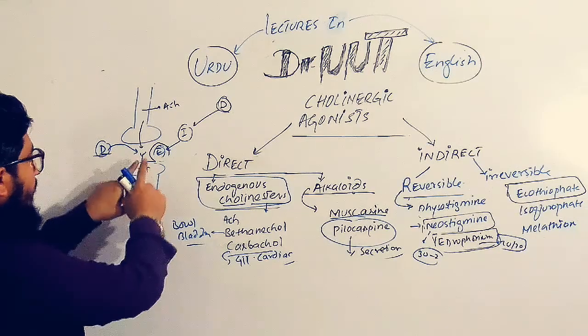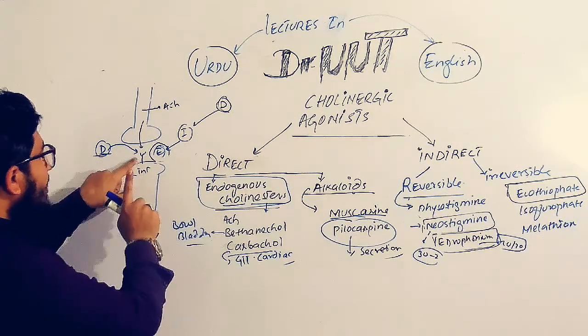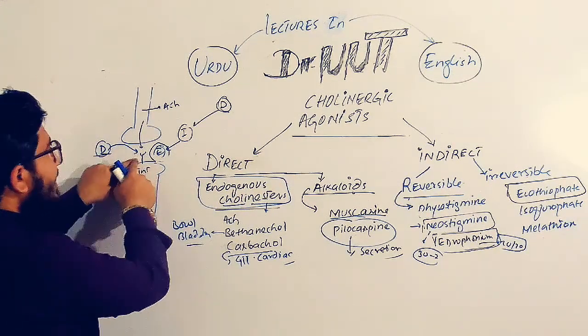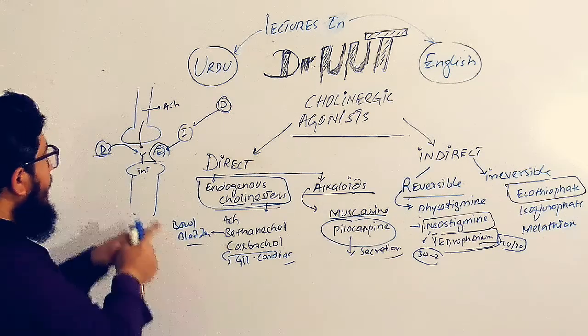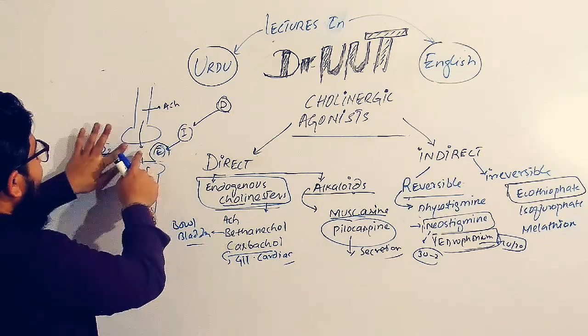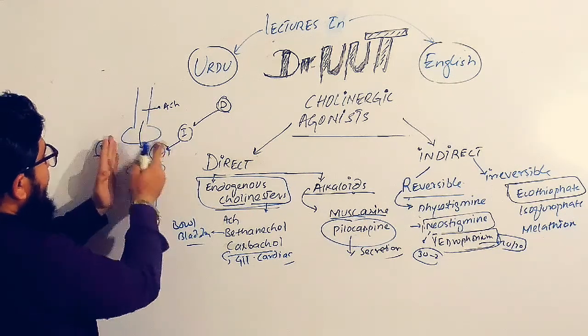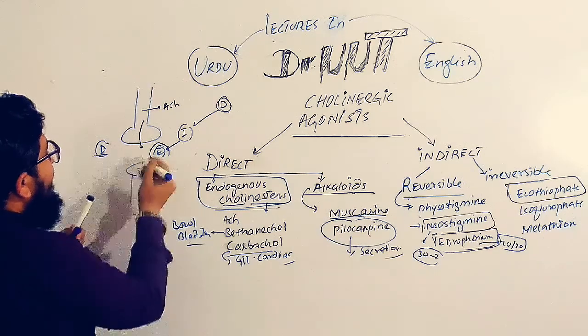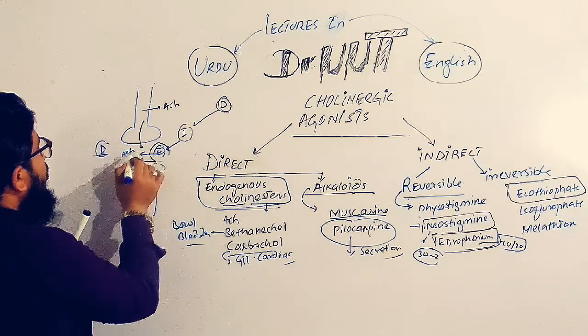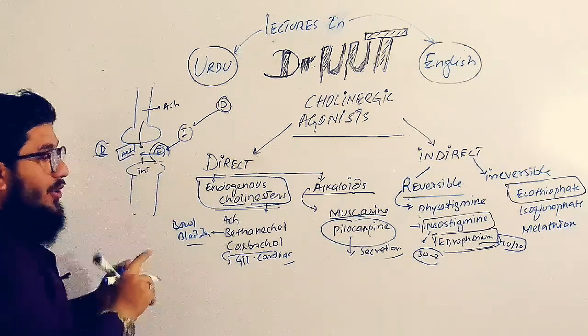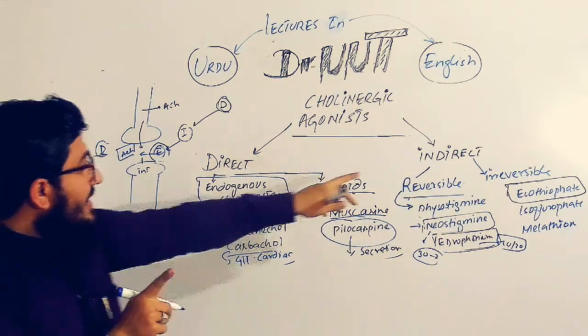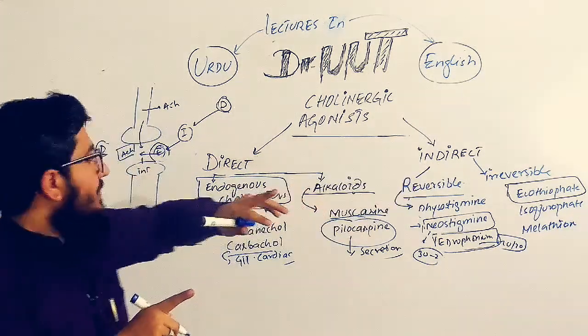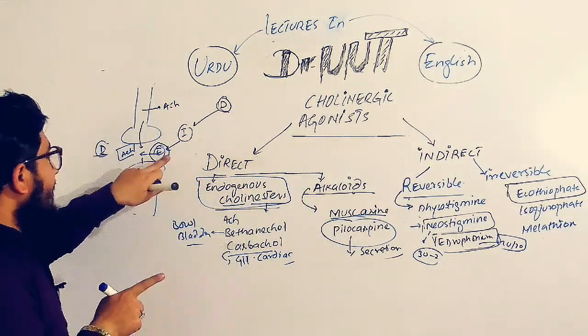Very simple. They are given the name indirect because they are not acting on the receptor, they are acting somewhere else. Then where? When this acetylcholine enters the synapse, the enzyme is available there to break this acetylcholine into parts. These indirect acting drugs are given the name indirect because they act on these enzymes.